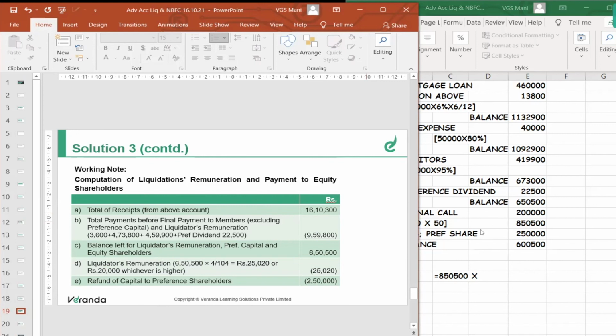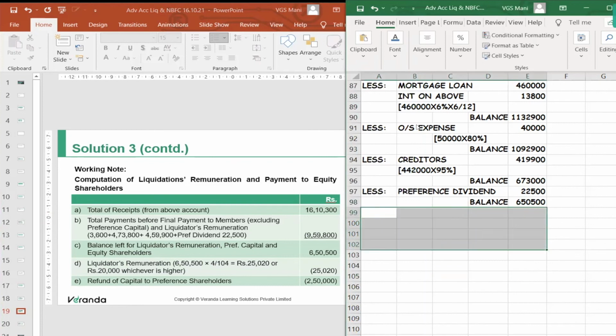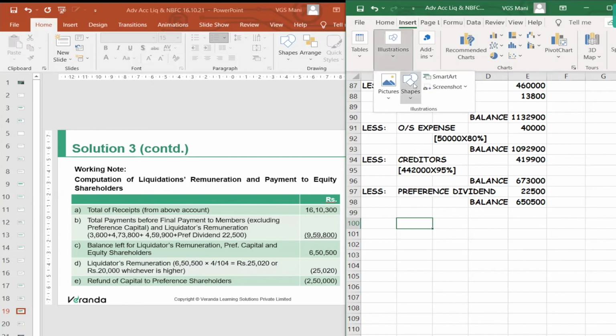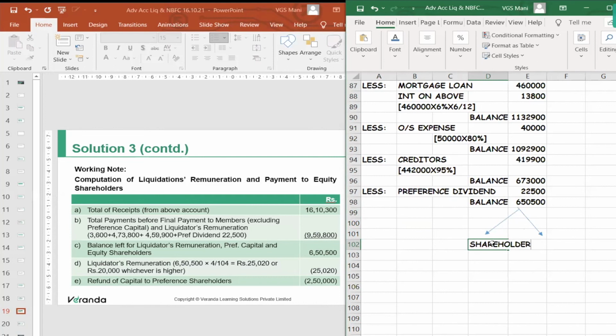So 6,50,500 is the amount we have, which is available for both shareholders plus liquidator remuneration, right?